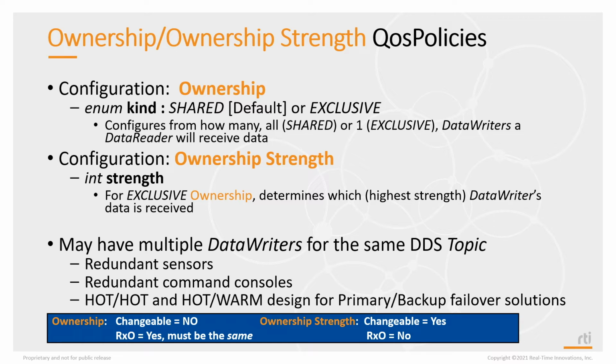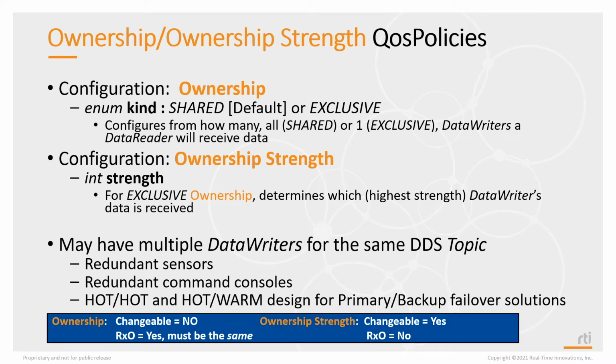You cannot change the ownership kind, but you can change the ownership strength. So as you're running, you are able to change the strength so that maybe you come up with a lower strength, and if you want to take over, you change your ownership strength to be a higher strength, and all of a sudden that application becomes the owner of that topic.